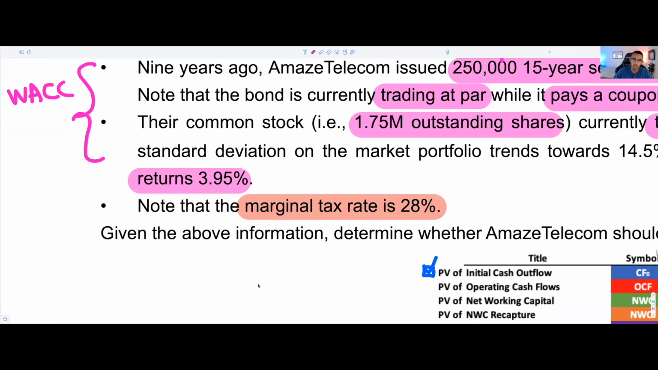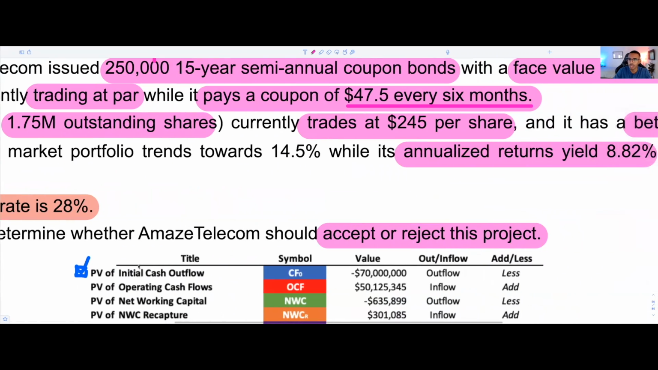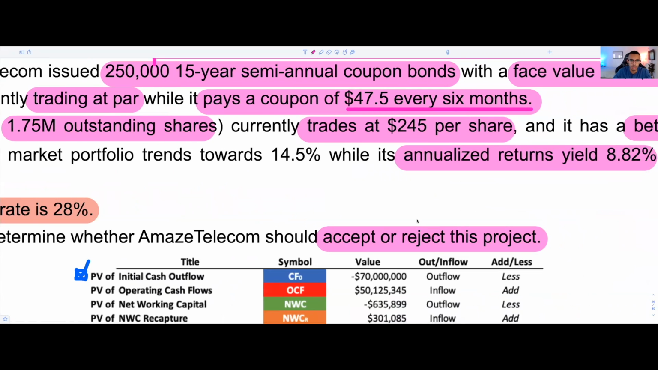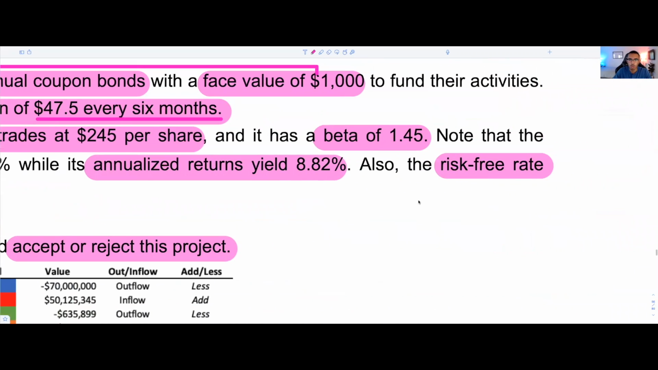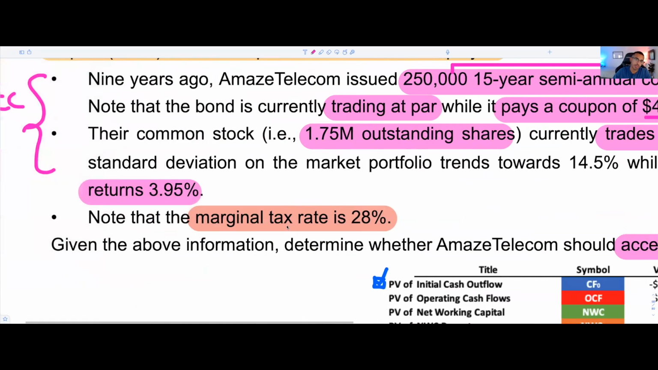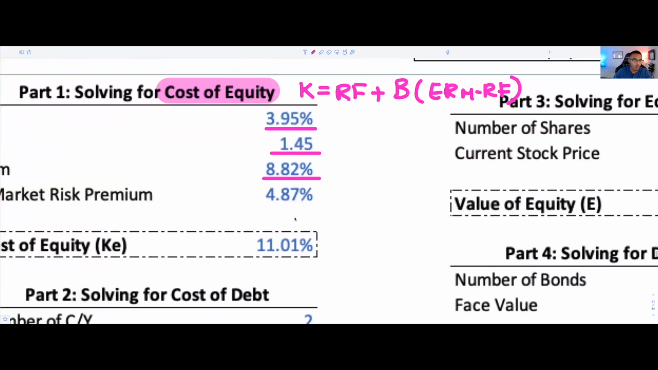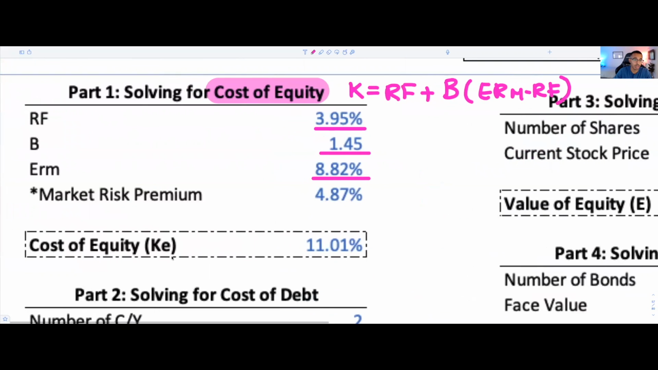I'm just making sure that all of my data is correct because I don't want to make a mistake for y'all. But if there's a mistake, you'll let me know. Cool. So we have all the good stuff. And with that, we're able to solve for the cost of equity. It's going to be equal to 11.01%. I believe it's that. So that's our cost of equity.